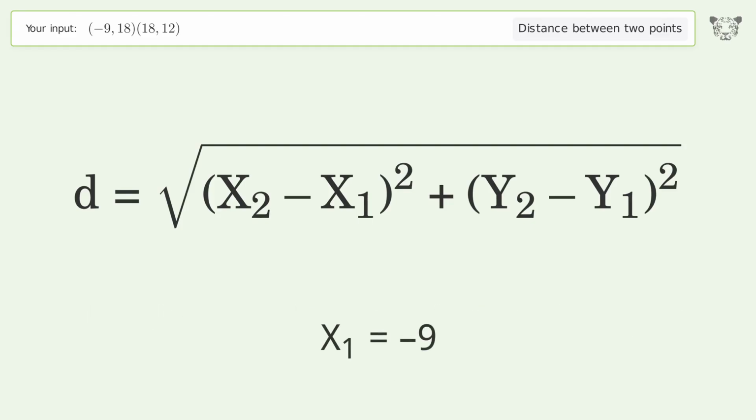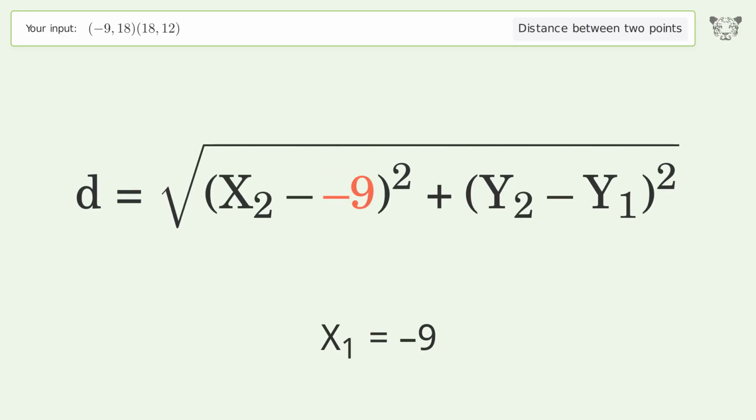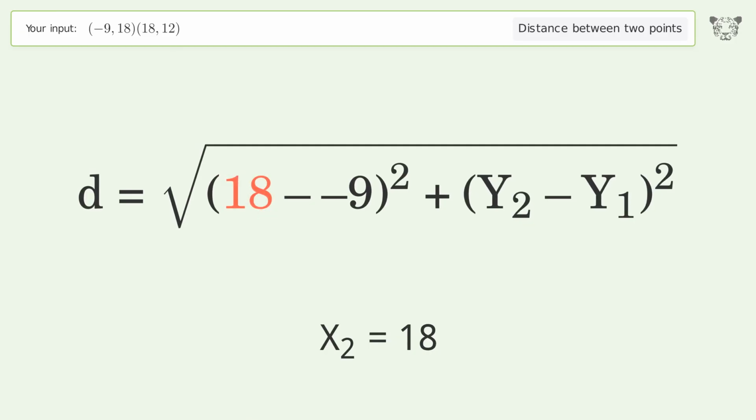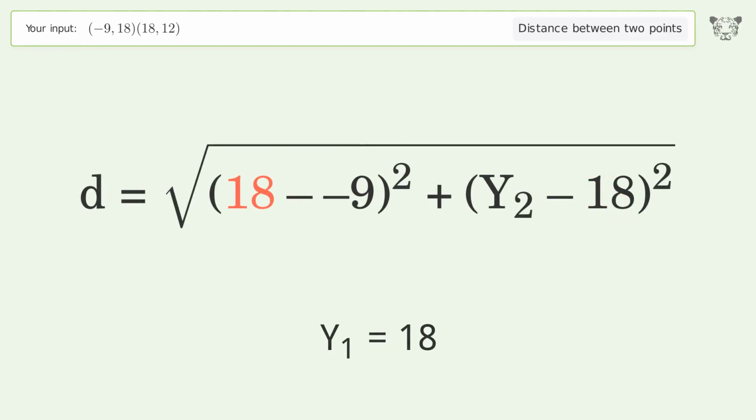x1 equals -9. x2 equals 18. y1 equals 18. y2 equals 12.